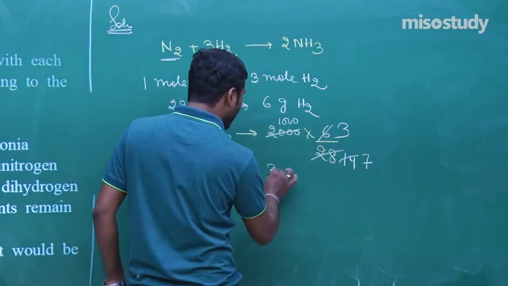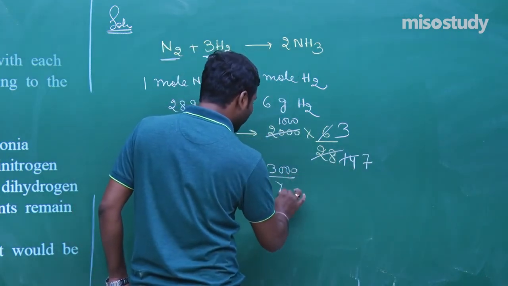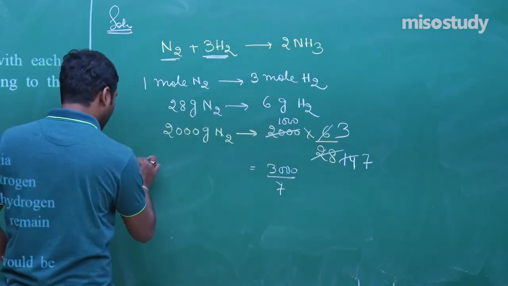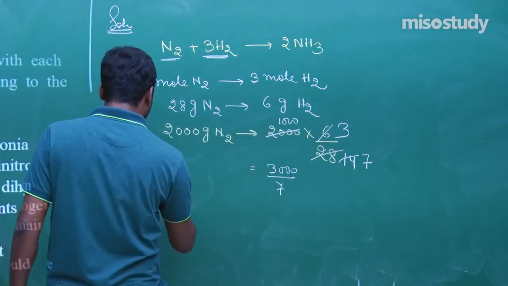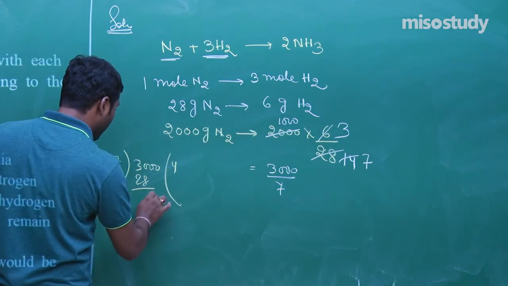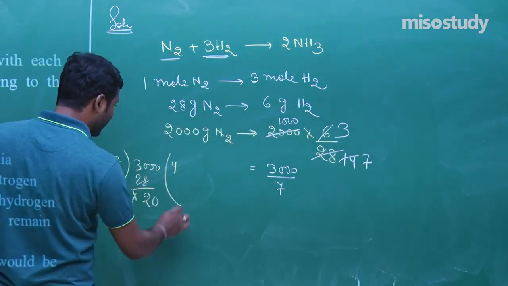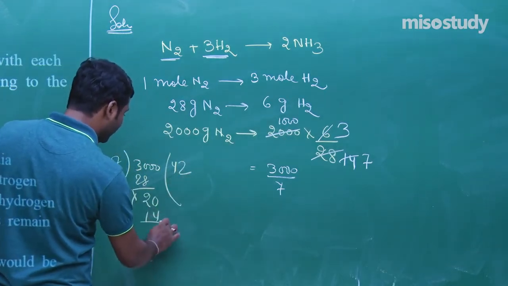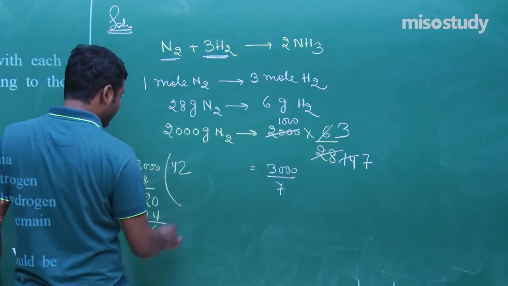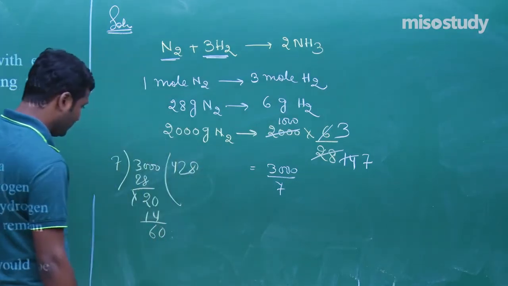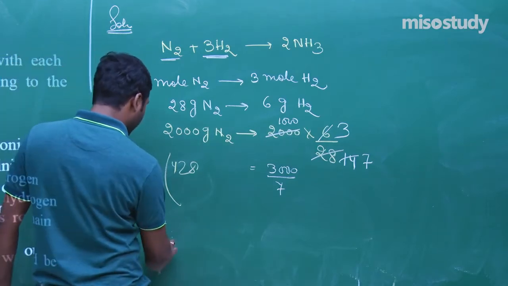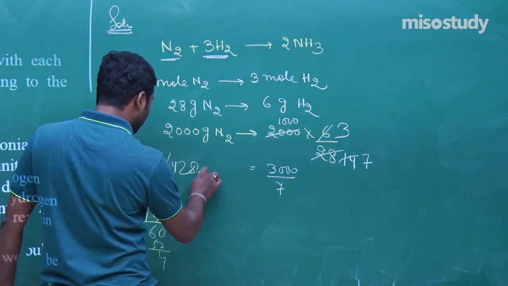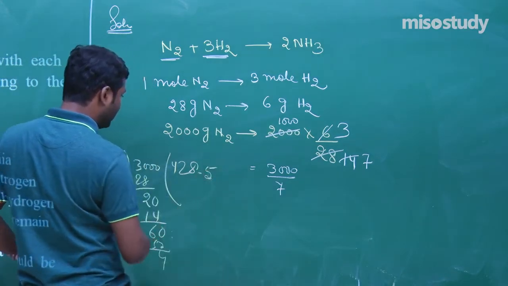Now 3000 upon 7. Divide this 3000 upon 7. What will happen in this case? 7 4s are 28. 2 7 2s are 14. That is 6. 7 8s are 56. 4 7 5s are 35.